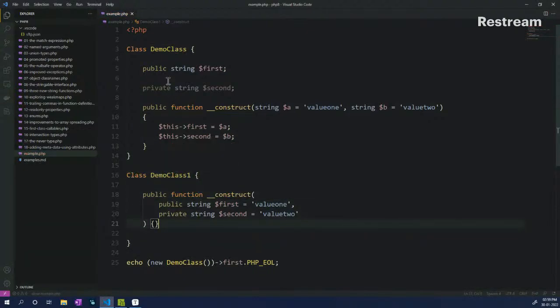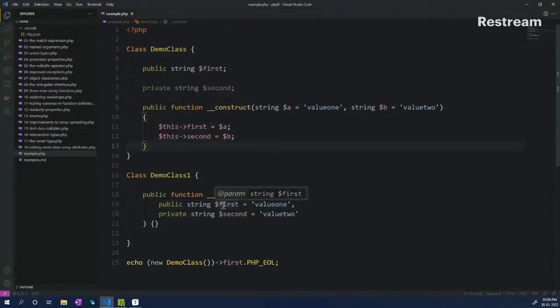So here we have another demo class which is same as here. And here the first difference that you will see is that the properties don't have to be declared separately. In the constructor itself, you can actually declare the scope of the property, the data type of the property, and the name of the property, and if you have values assigned to it. And we don't have to declare them separately and then again assign values to them separately.